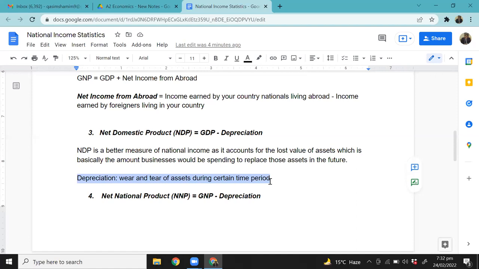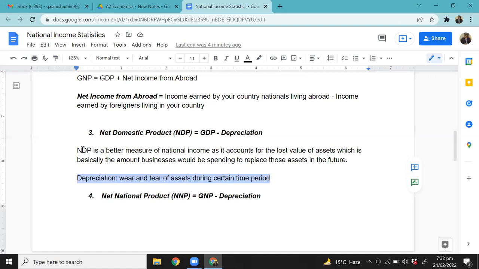But in producing those goods, how much value did you destroy? Because at the end of the day, those assets that you used will be useless and you will need to replace them with newer assets. Are you getting what I'm trying to say, right? So you'll need to replace those with newer assets.